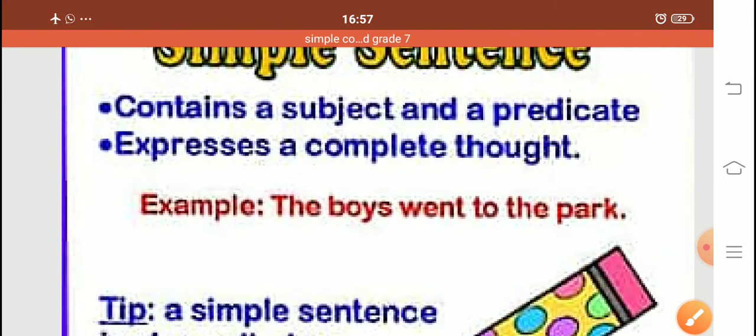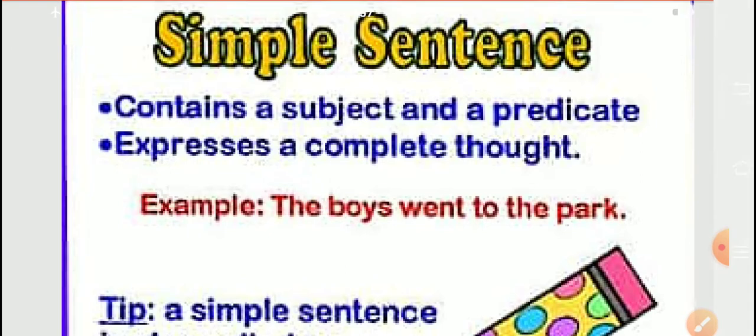The boy went to the park. It has a complete sense. So it does not need any other sentence's help. That's why it is called simple. Suppose I give you two, three more examples. I am going to market. It has a complete sense. It does not need anything.